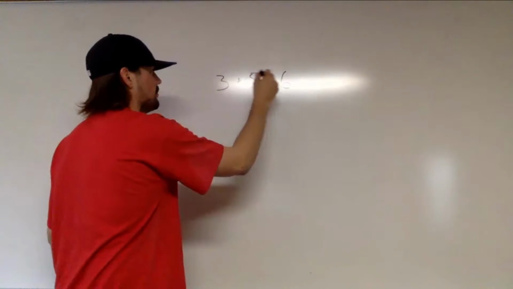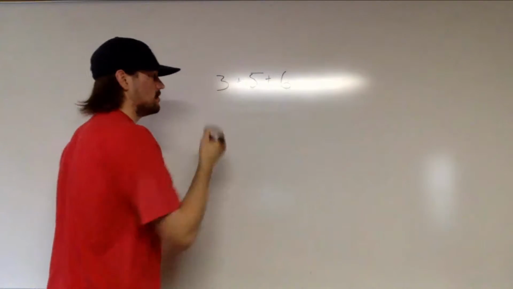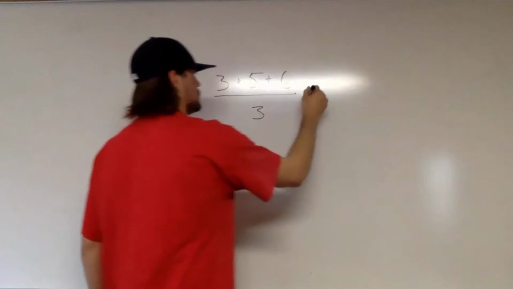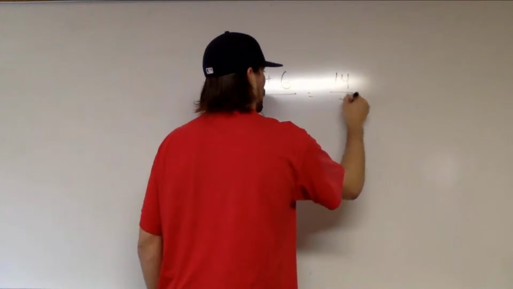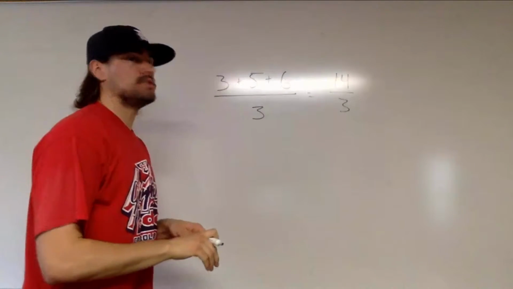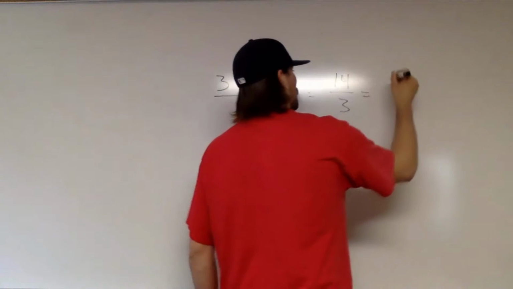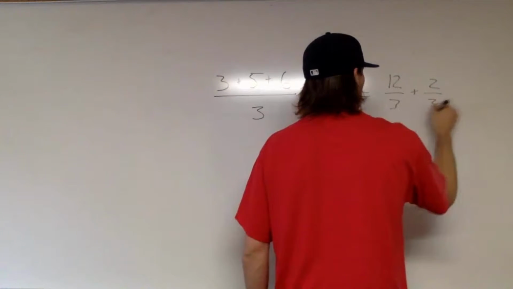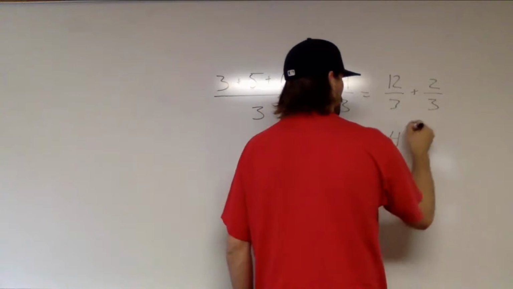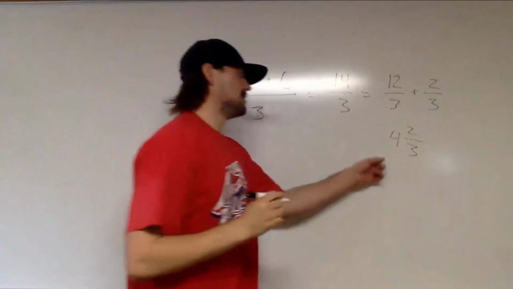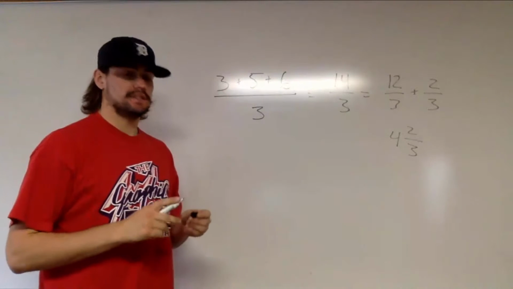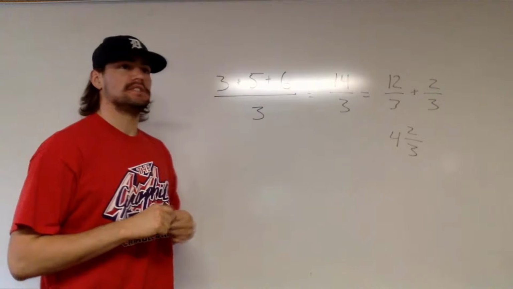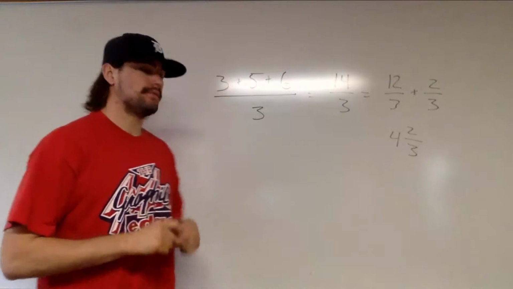So we can sum these up, and then we have 3 total people ordering pizza. So 3 plus 5 plus 6, that can be expressed as 14 over 3, which then can be reduced down. So we can think of this as 12 over 3 plus 2/3. So then we know that we need 4. The average then, the number of pieces of pizza that every person eats, is 4 and 2/3 pieces of pizza. And then we can use this to calculate how much pizza we will need to order.